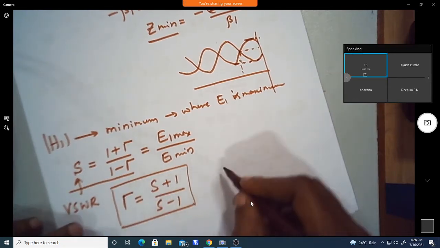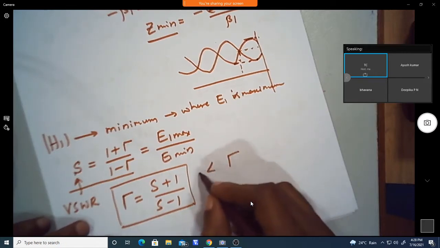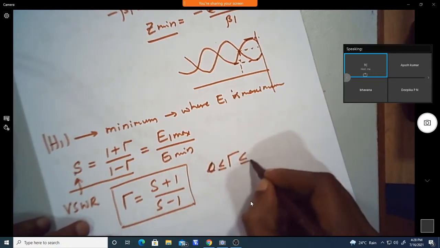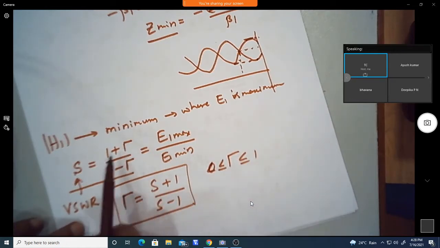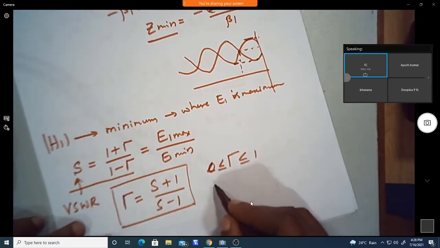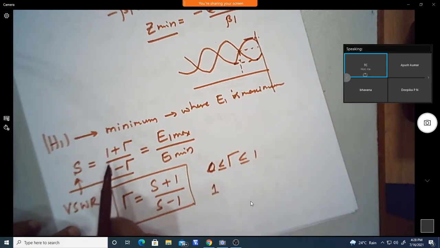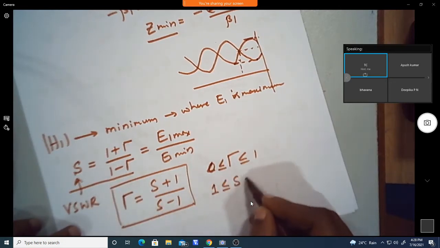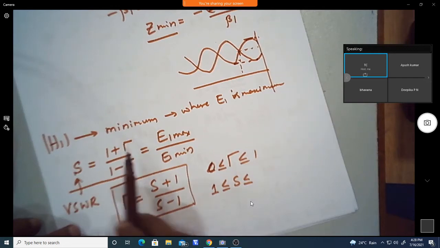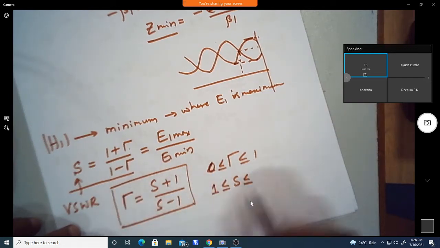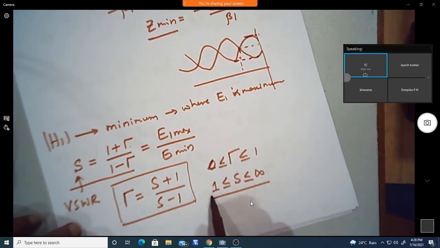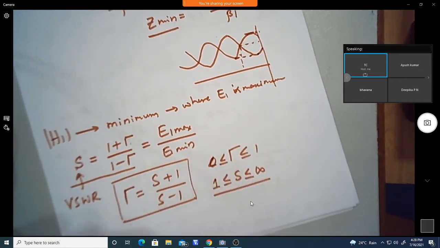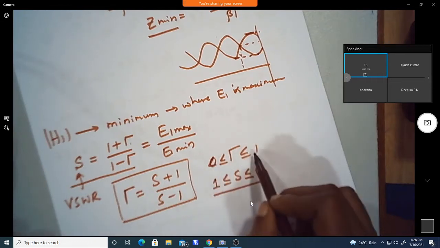The range of gamma is always 0 to 1. If gamma is 0, S is 1, and if gamma is 1, S goes to infinity. So the standing wave ratio lies between 1 and infinity, and the reflection coefficient lies between 0 and 1.